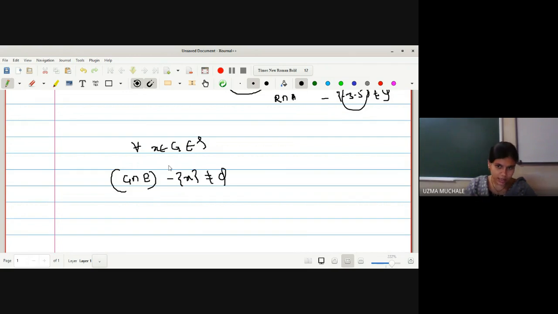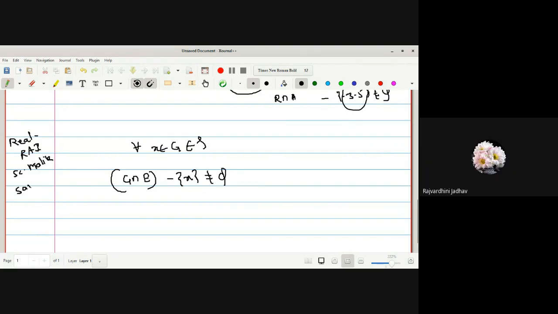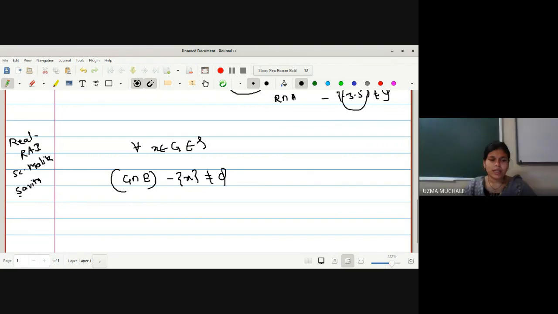I think I have given you homework, and this is available in your real analysis book, which we have referred for Real Analysis 1, S.C. Malik and Savita Arora. Do you remember this book? Yes, ma'am. In that book, the detailed proof of those definitions is given.